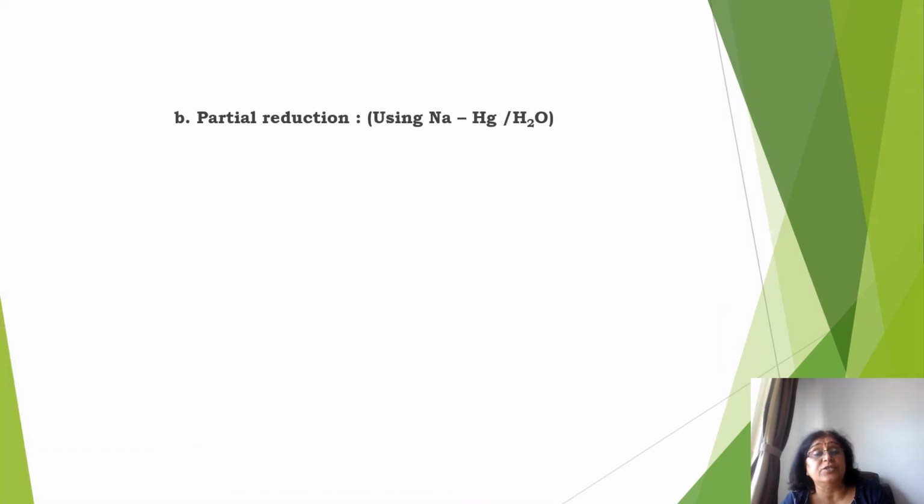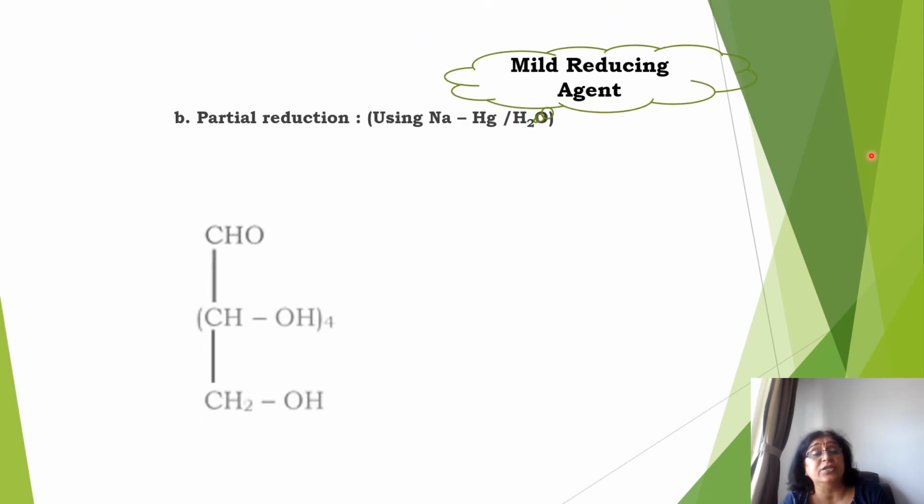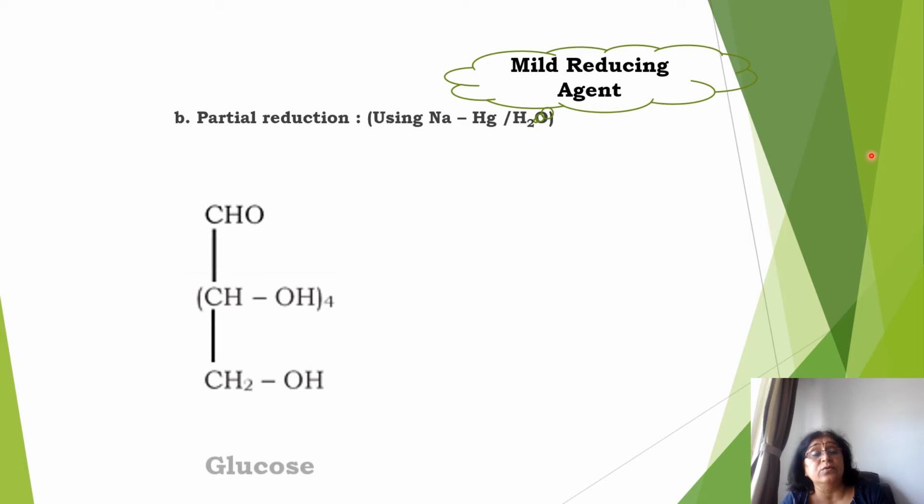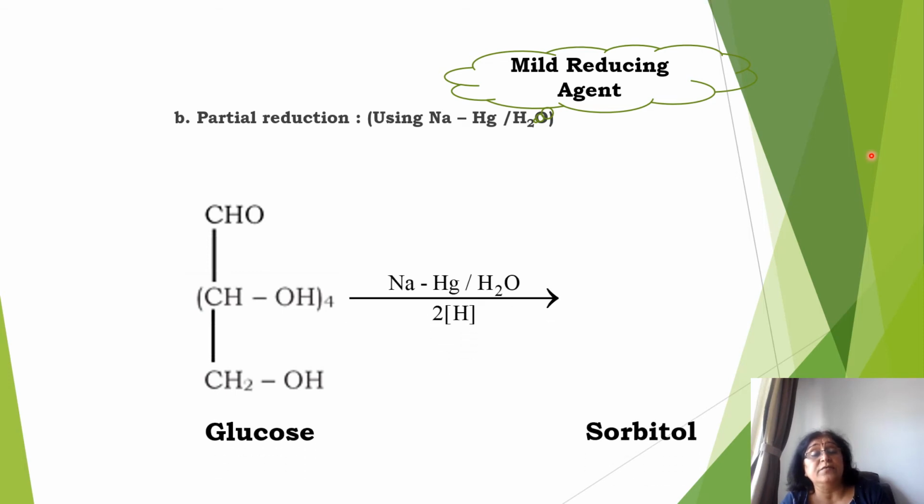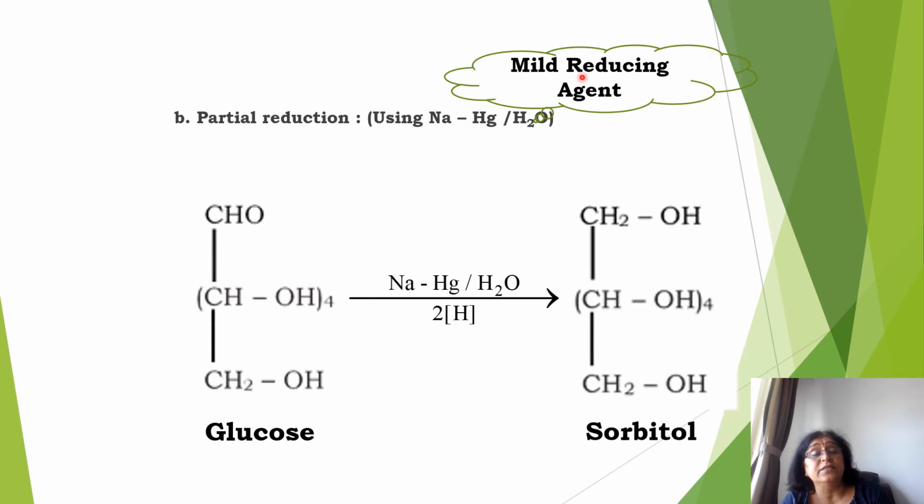Then partial reduction. Partial reduction is done in the presence of sodium amalgam and water, NaHg and water. This gives nascent hydrogen. This is a mild reducing agent, and when glucose reacts with sodium amalgam and water, it gives you sorbitol. That means the aldehyde group gets reduced to the primary alcoholic group. So the reduction takes place and you get sorbitol.